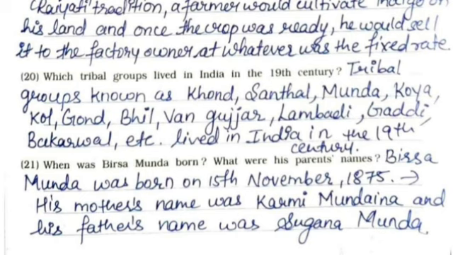21. When was Birsa Munda born? What were his parents' names? Birsa Munda was born on 15th November 1875. His mother's name was Karmi Mundaina and his father's name was Sugana Munda.